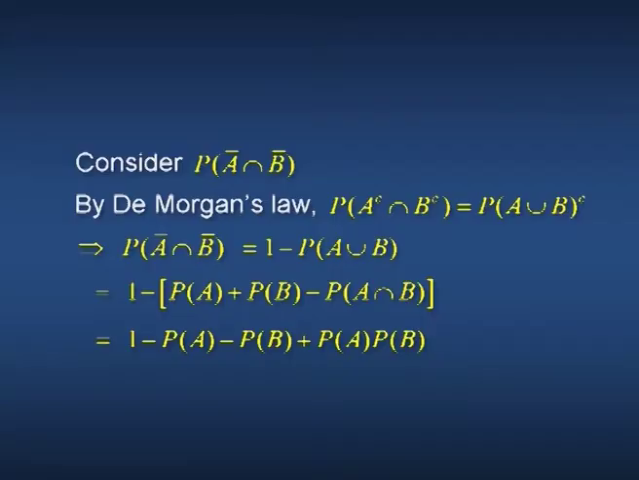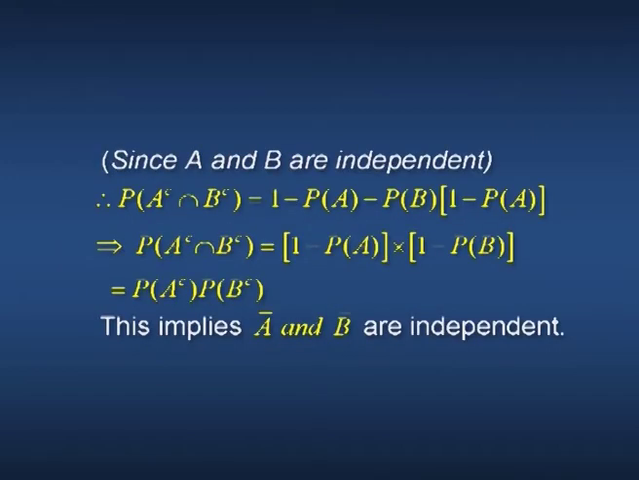Number 2. Consider P of A complement intersection B complement. By De Morgan's law, P of A complement intersection B complement equals P of A union B the whole complement. This implies P of A complement intersection B complement equals 1 minus P of A union B, that is 1 minus of P of A plus P of B minus P of A intersection B, that is 1 minus P of A minus P of B plus P of A into P of B, because A and B are independent events.